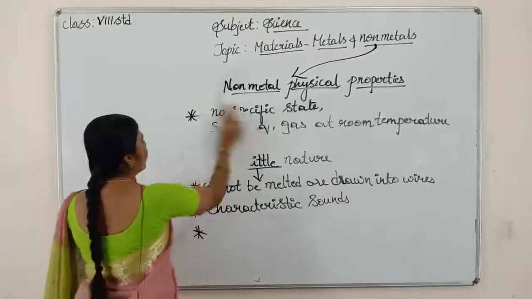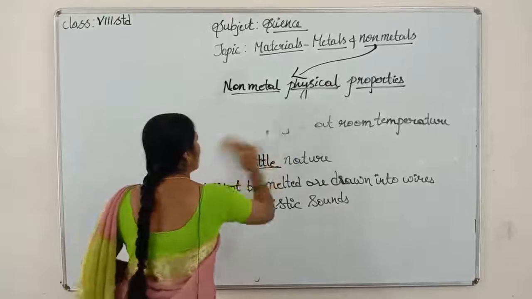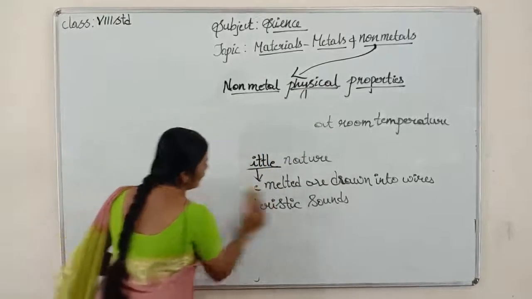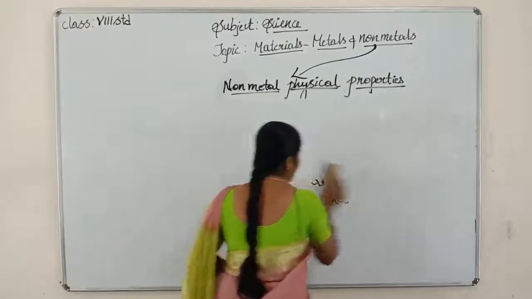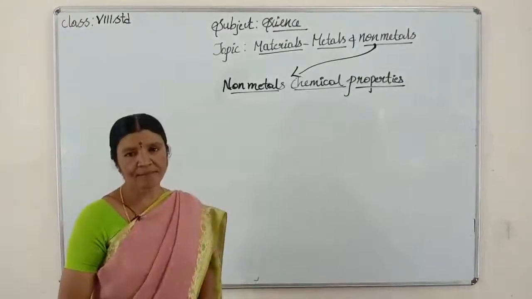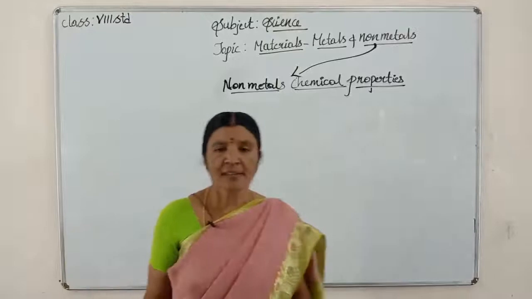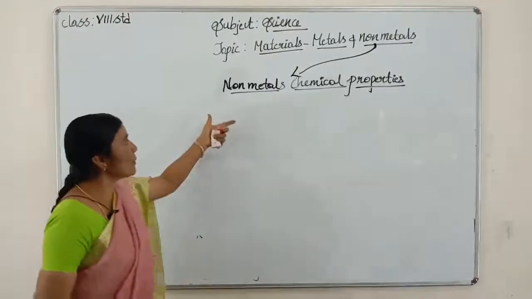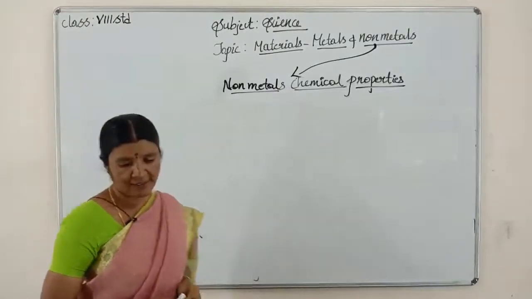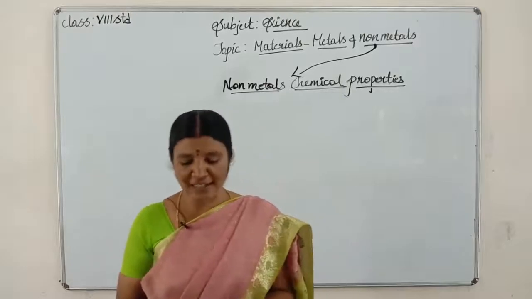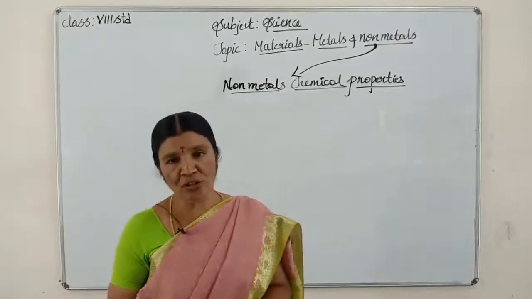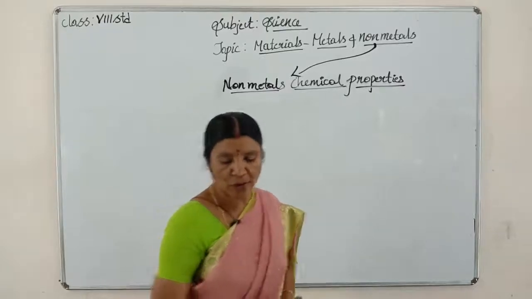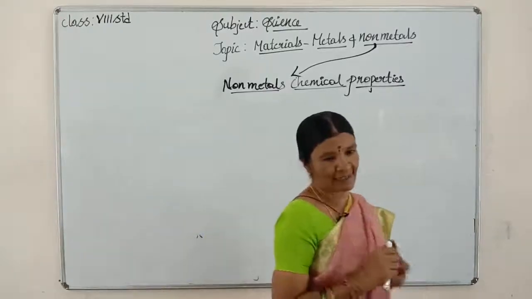These are all the physical properties of non-metals, children. Now only one point we have in chemical properties of non-metals. Non-metals react with oxygen to form non-metallic oxides.